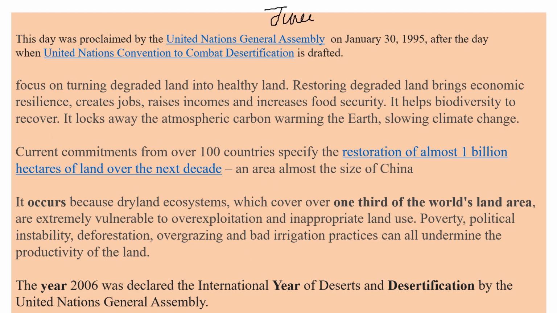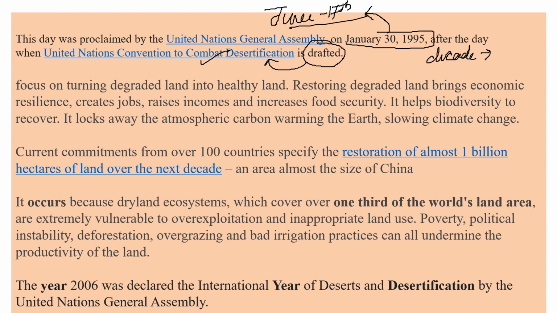Why only on June 17th do we celebrate this day? Because on this day a draft was made of the United Nations Convention to Combat Desertification. So the United Nations General Assembly decided on January 30, 1995 to celebrate June 17th as World Desertification and Drought Day. Not only this, friends, there was also a decade for deserts and desertification, that is 2001 to 2020. Yes, recently it completed. And what was the purpose of it? All the degraded lands have to be converted into healthy lands.